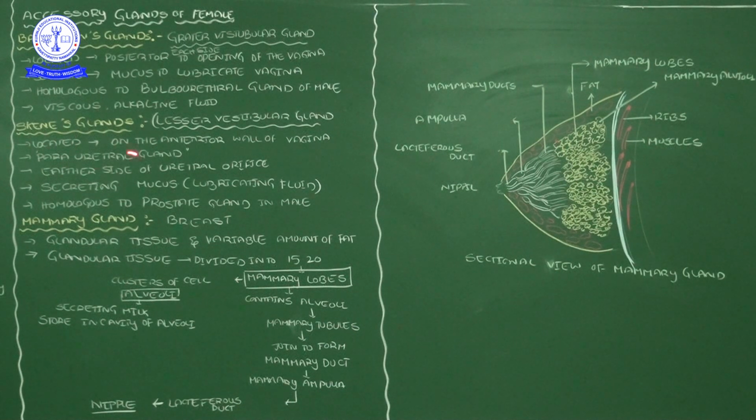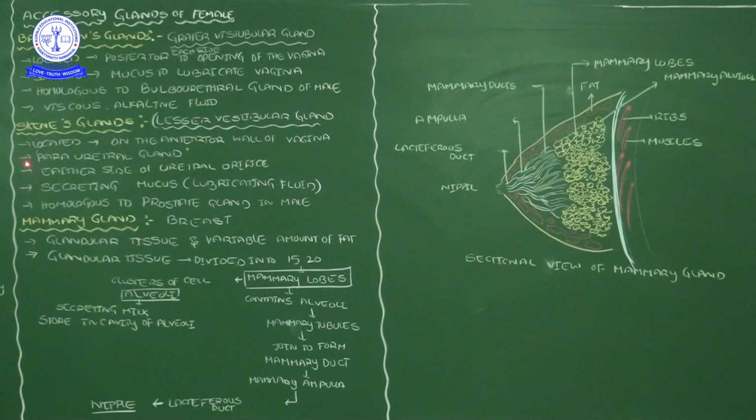These Skene's glands are the lesser vestibular glands. Lesser vestibular gland means these are also present in the vestibular part, but located in the anterior part. Here Bartholin glands are present at the posterior part of the vagina, correct. Now these lesser vestibular glands or Skene's glands are located on the anterior wall of the vagina.